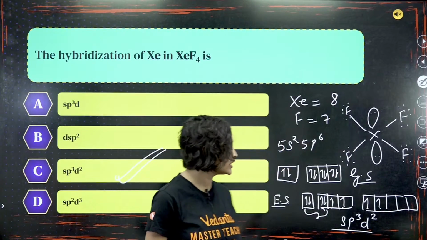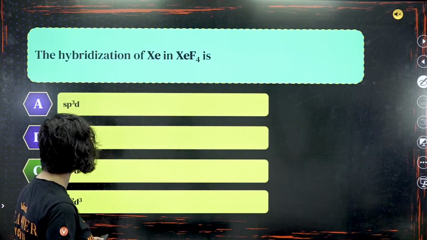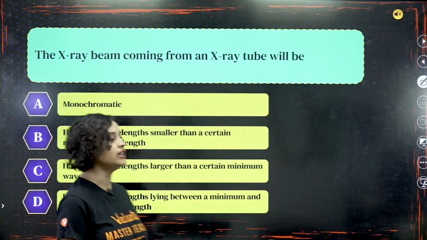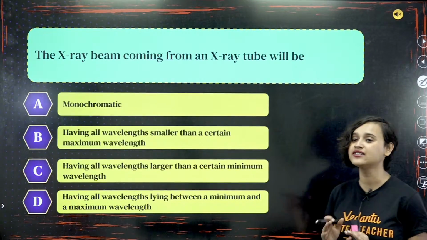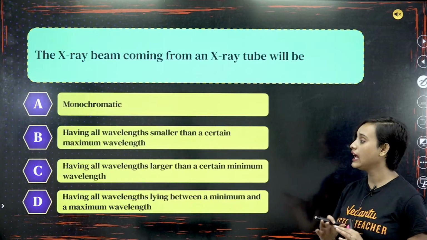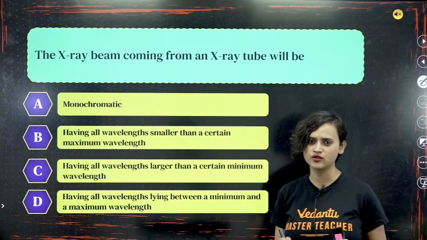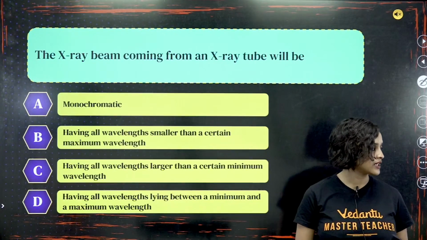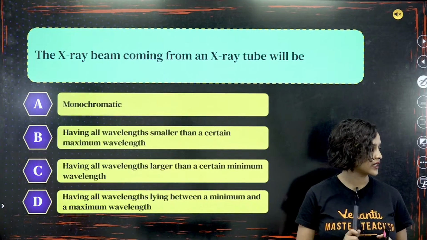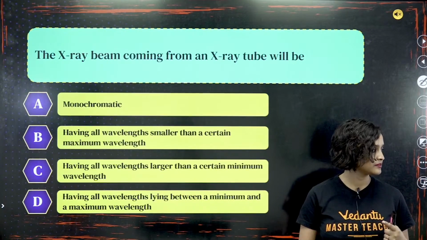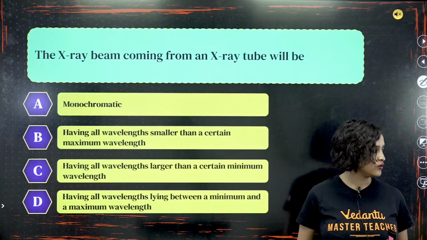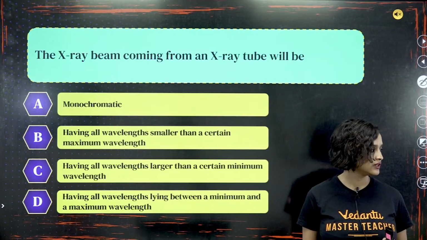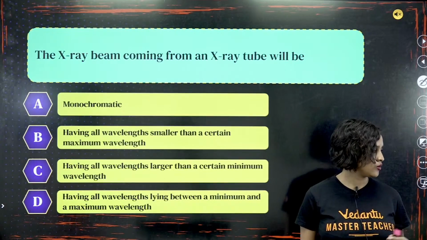Moving on to the next question, everybody. The X-ray beam coming from an X-ray tube will be. Okay, this is easy. It doesn't even require any explanation. I think you all can do this. Come on, answer me in the chat box, everyone. Go, guys. Come on. No one is answering.